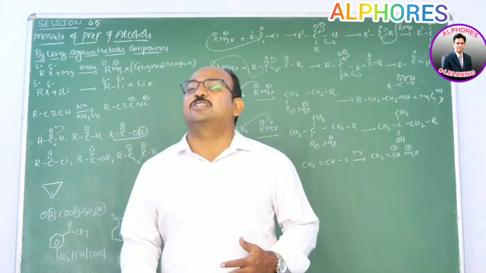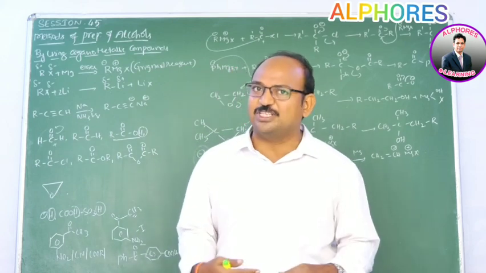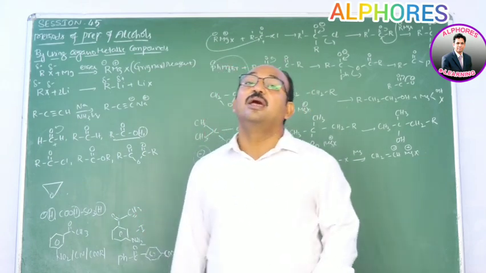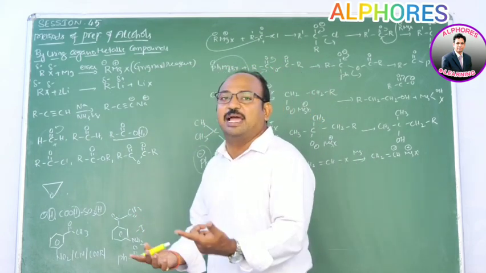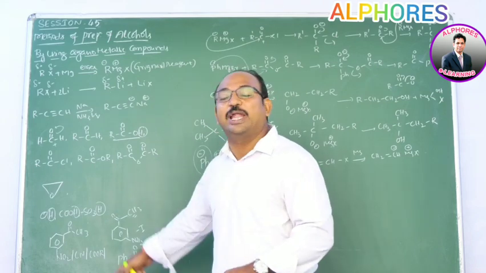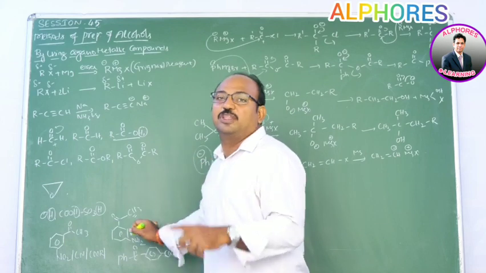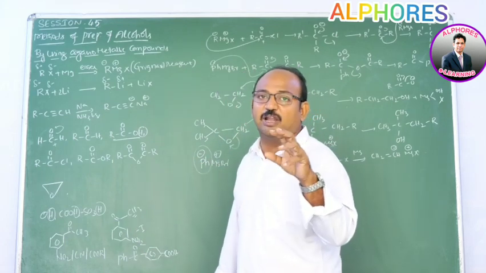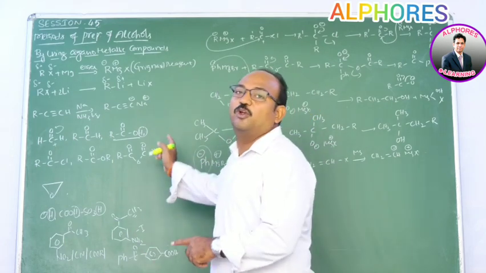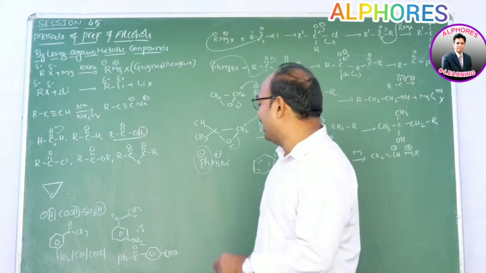Obviously, R minus from the organometallic compound prefers to abstract that proton rather than behave as a nucleophile to attack the carbonyl carbon. So here the electron withdrawing group prevents the nucleophilic addition reaction upon the carbonyl center.